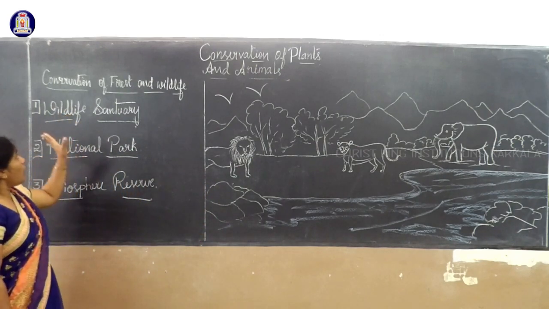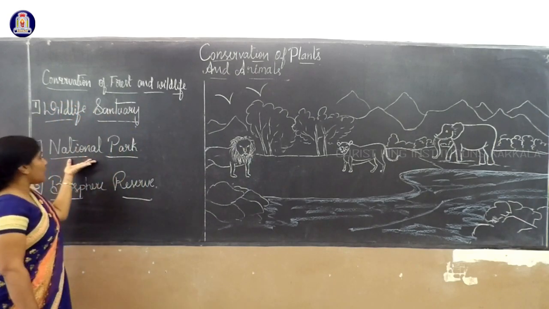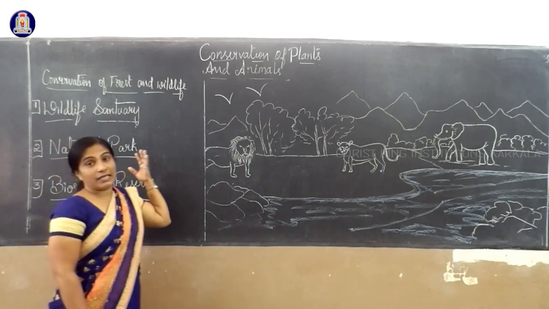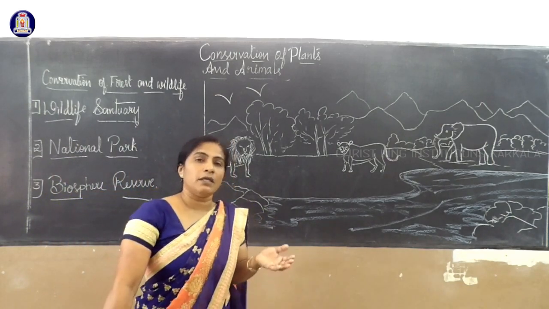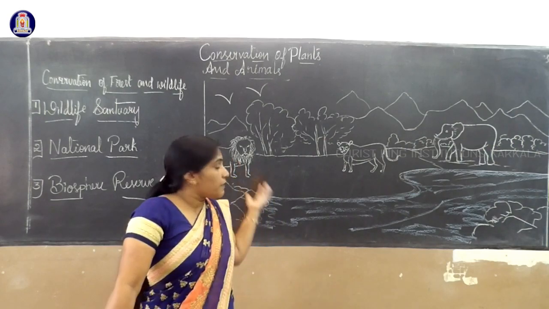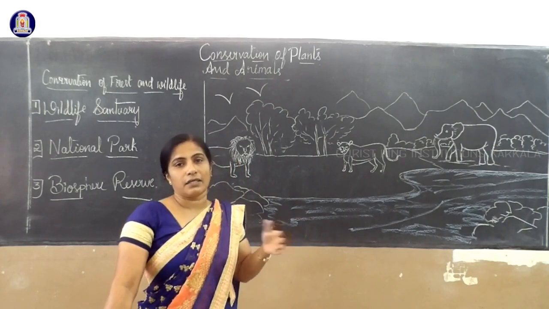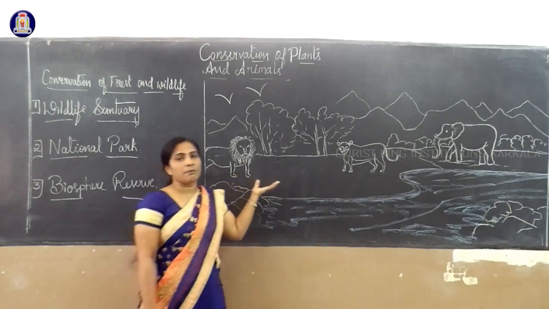The second one, you may have heard about. In our textbook, Paheli and Boojho visited, in their 7th standard, what is called Pachmarhi Biosphere Reserve in Madhya Pradesh.